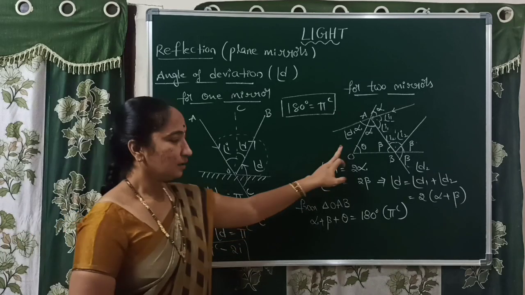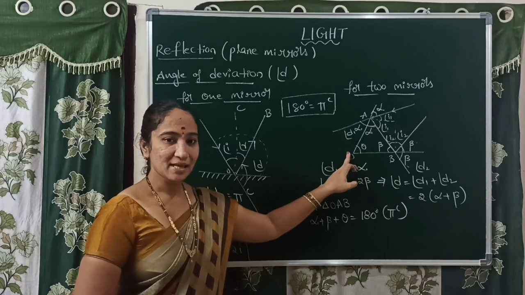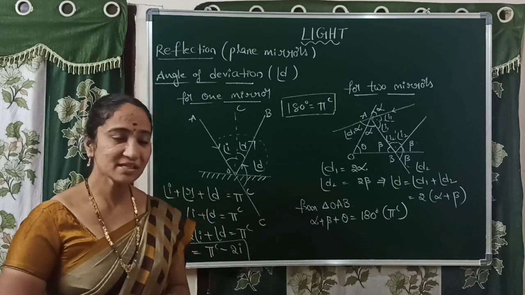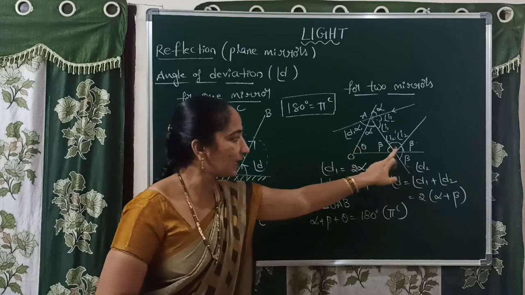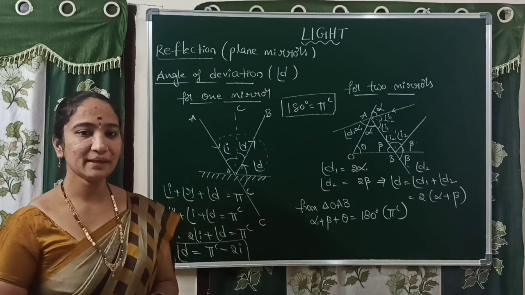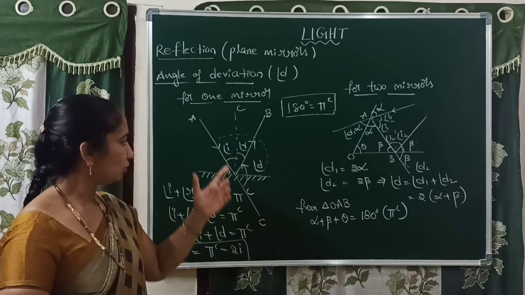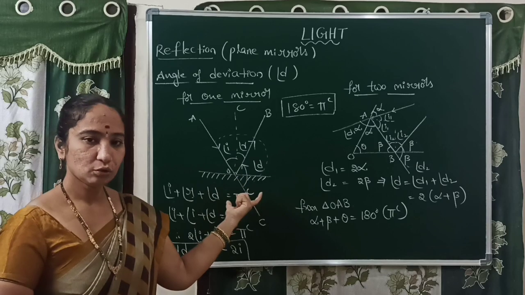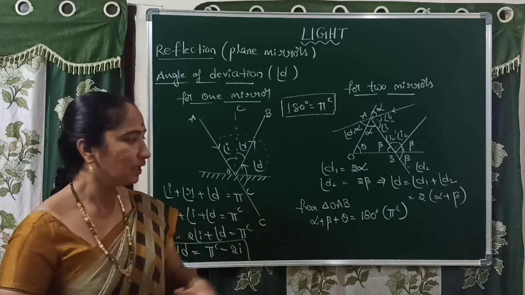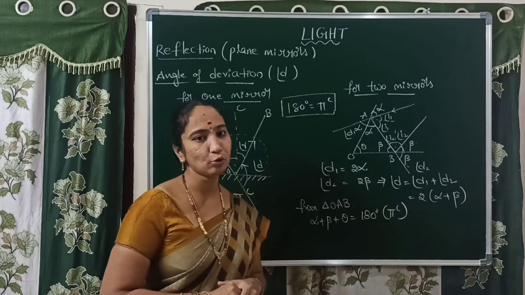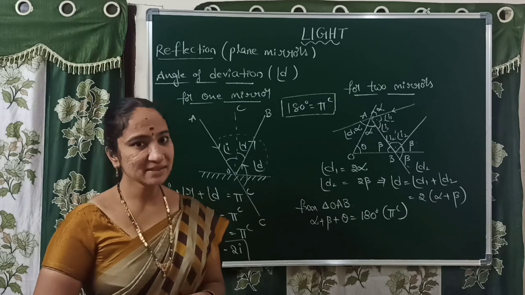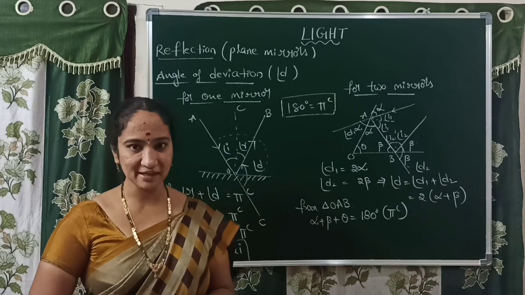Now coming to the next concept, angle of deviation from two mirrors. That means two mirrors are inclined with an angle theta. To understand the concept of deviation, what do we have to do initially? Instead of mirrors, first of all we have to consider pieces of glass. Right. From a piece of glass also some amount of light is reflected.